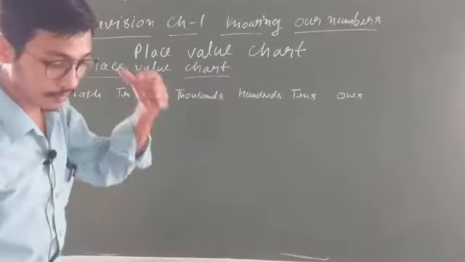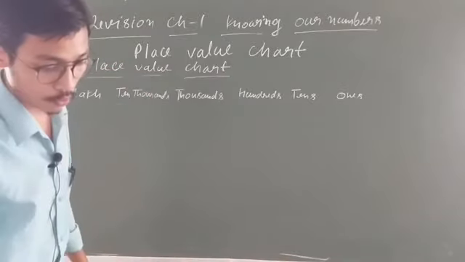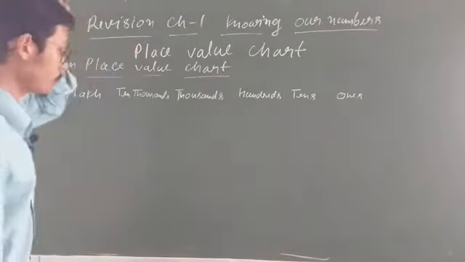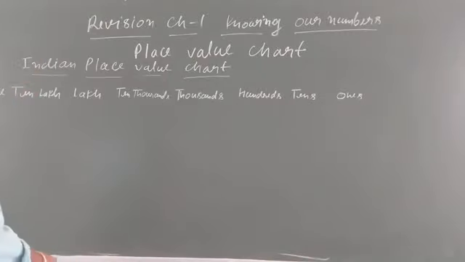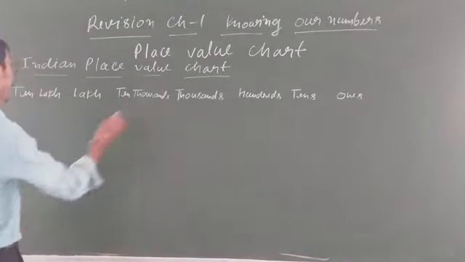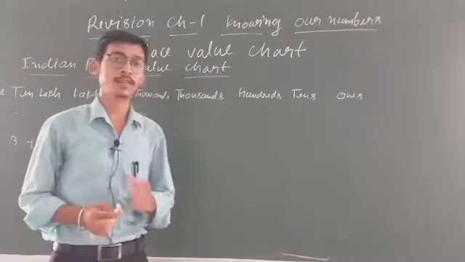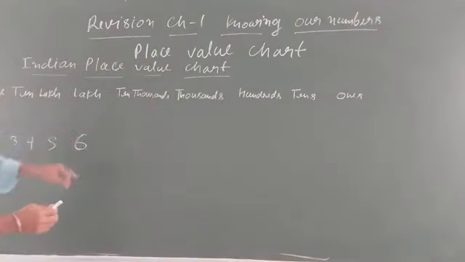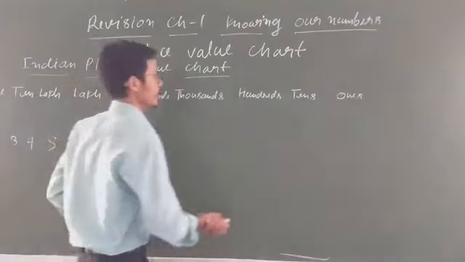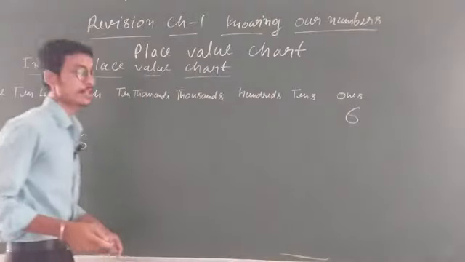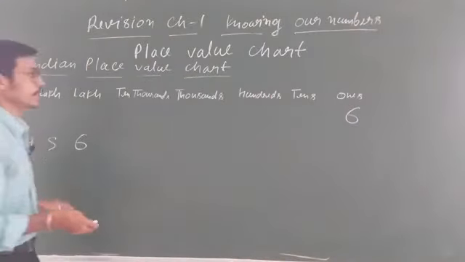Clear students? On the basis of this you can solve questions, how you have to write down. Suppose a number is given, you have to put it in the place value chart. So how will you do it, students? Suppose it is given: ones, tens, hundreds, thousands, 10,000. You will count. So 6 is at which place? You will write 6 here because 6 is in the ones place. 5 is in the tens place, so you will write down 5.